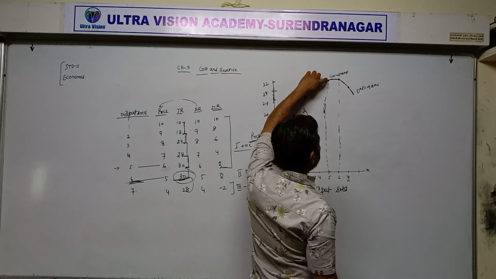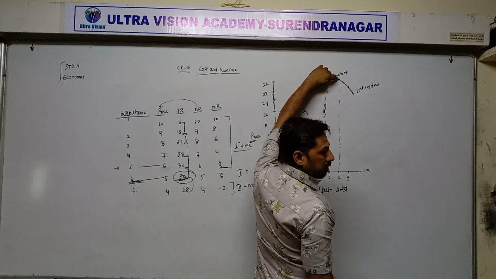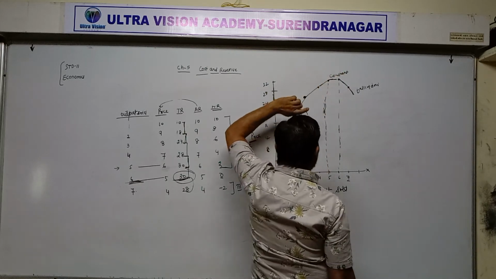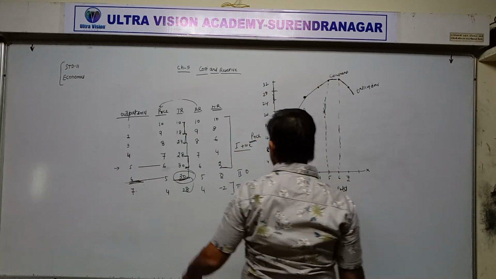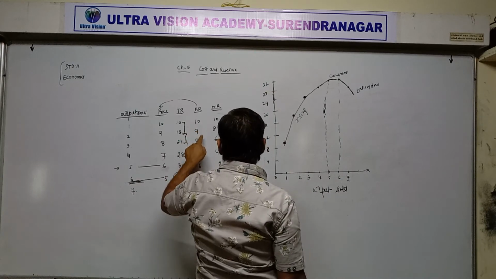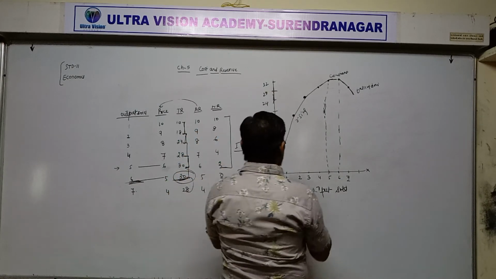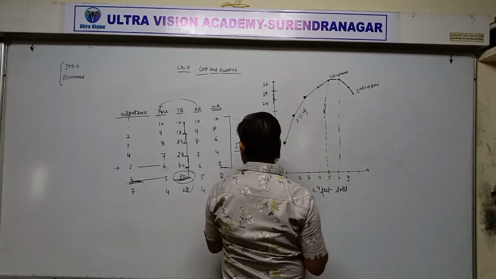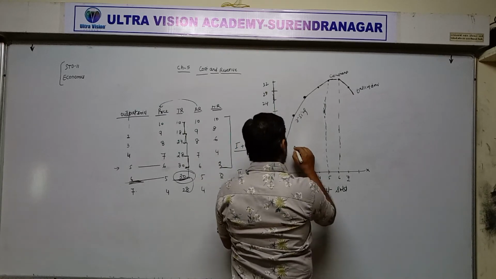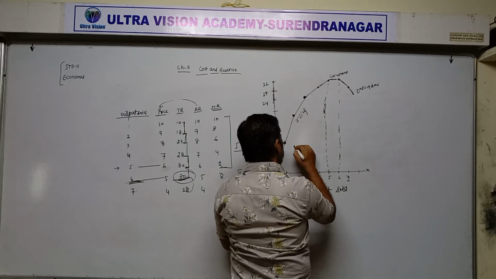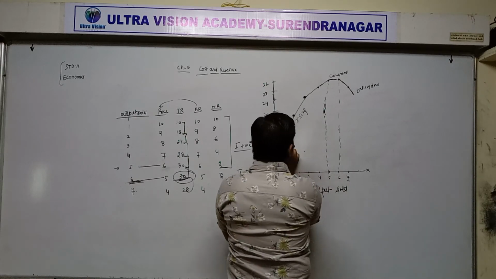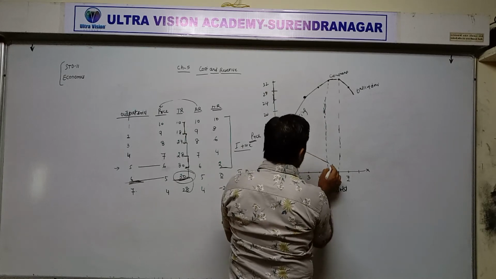This is also 30, but this is the last point. Beyond that, they cannot go. This is about total revenue. Now average revenue. 10, 9, 8, 7, 6, 5, 4. So 1 unit, that is 10. 2 units, 9. 3 units, 8. In this way, the average revenue curve will be like this.